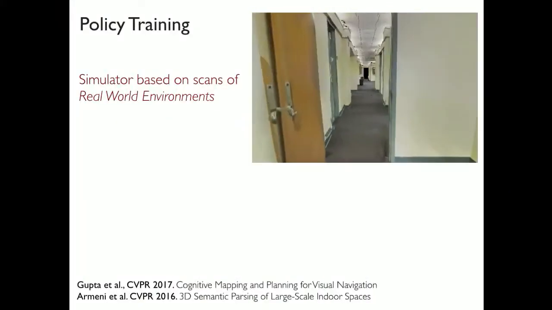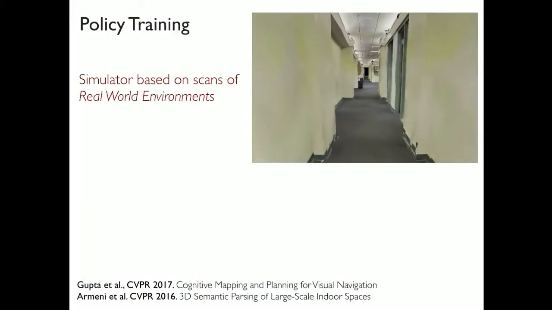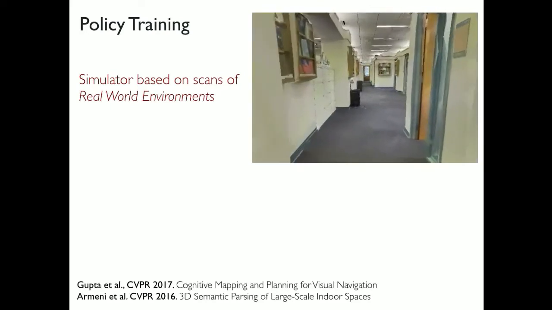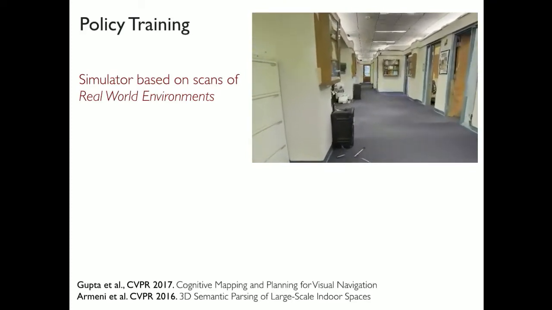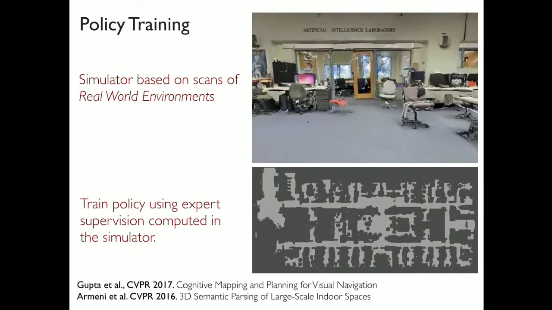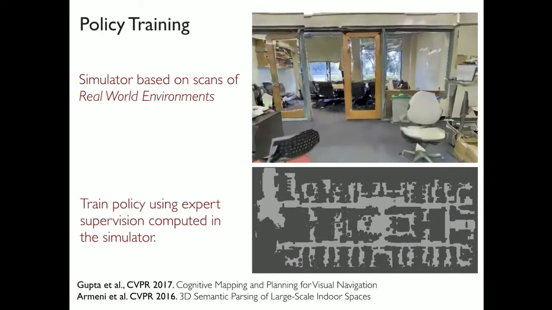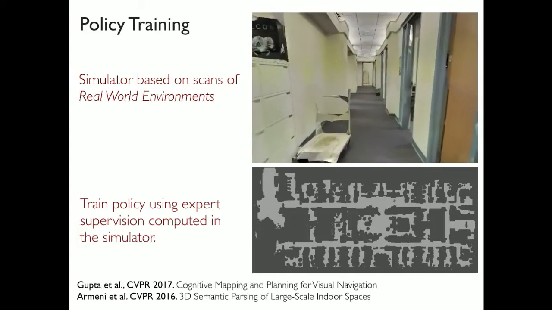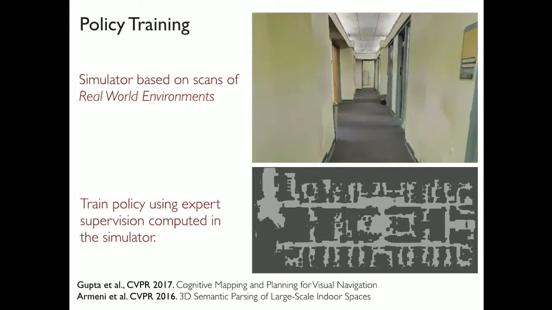So what we did was essentially construct a simulator which is based on real-world scans. So there are these scans of indoor buildings that are available. You can actually use them to construct a simulated environment in which you can try out some of these policy architectures. And once you have these kind of simulated environments, you can actually compute what is accessible space, what is traversable space, and so forth. And you can set up learning problems in this kind of an environment. So you can say, OK, I'm going to initialize myself here. I want to go to this other room. What are the optimal actions that the agent needs to take? And that's how you can generate supervision. And that's where we get the supervision for this action that the policy should output. And now we can train this entire policy in an end-to-end manner for taking the right actions.